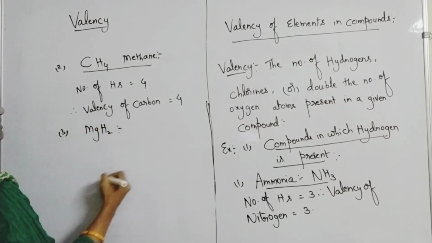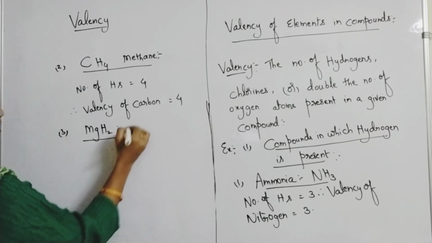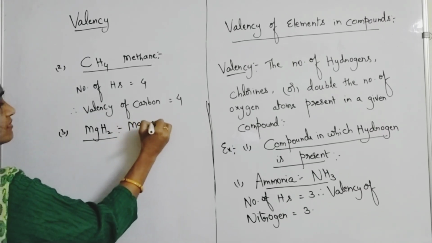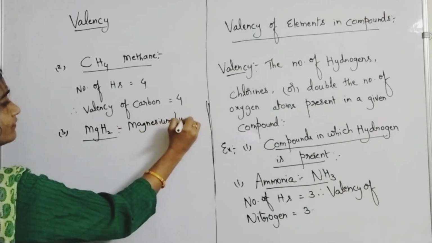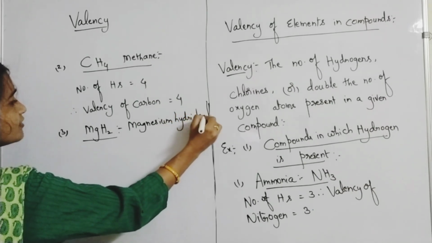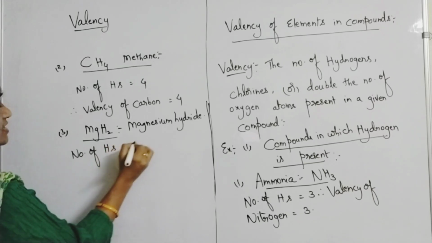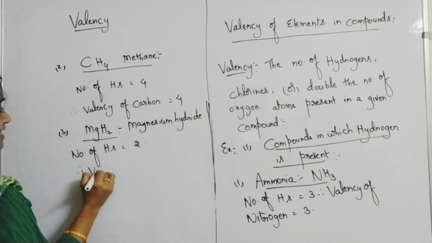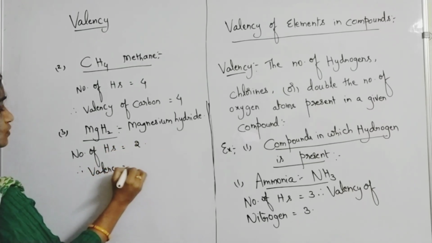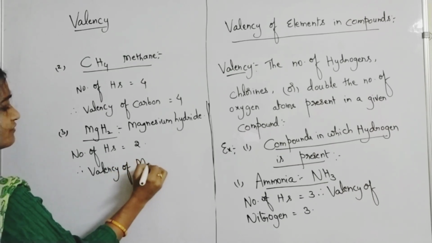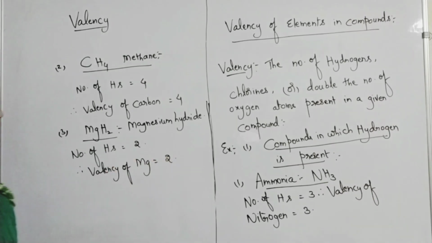In this, hydrogens are what? This is magnesium hydride. Here number of hydrogens are how many? Number of H's are 2. Therefore, valency of magnesium is 2. Now valency of magnesium is 2.